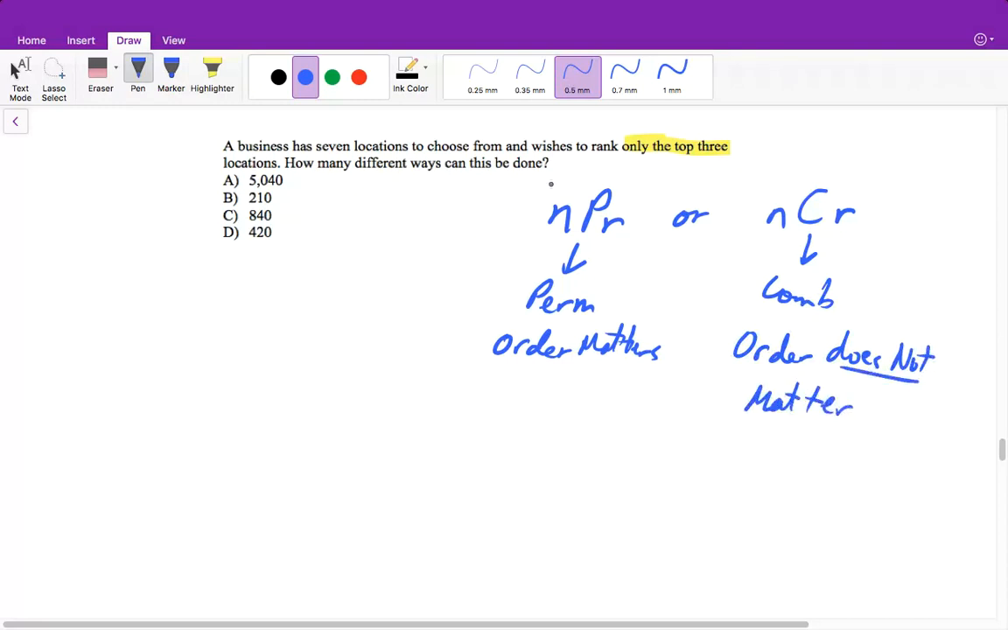All right, so when we're looking at this, we need to see, well, we have 7 locations and we're choosing 3 of them. And it says ranking the top 3. So that means order matters. So that means we're going to be using our permutation. So you can just type it in your calculator. We have 7 total locations.